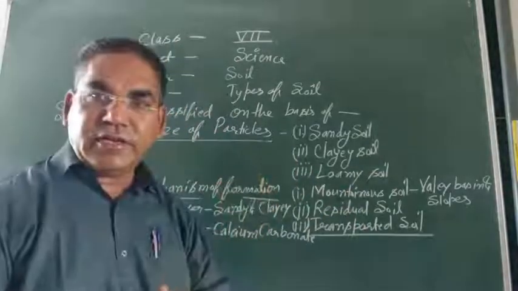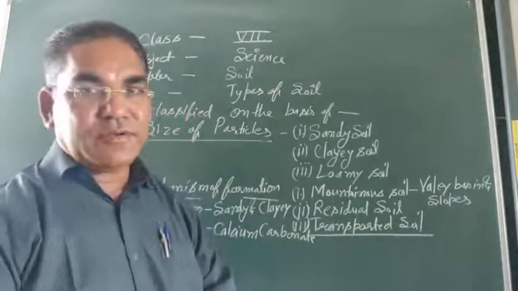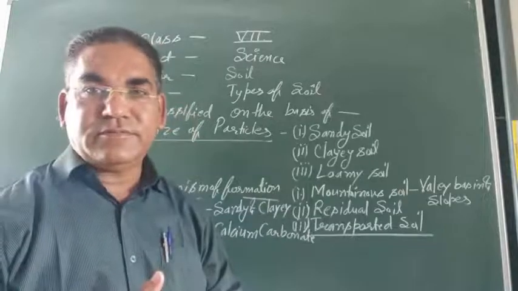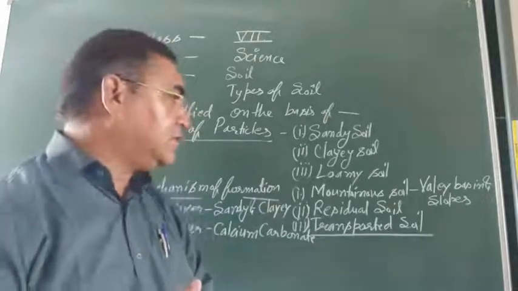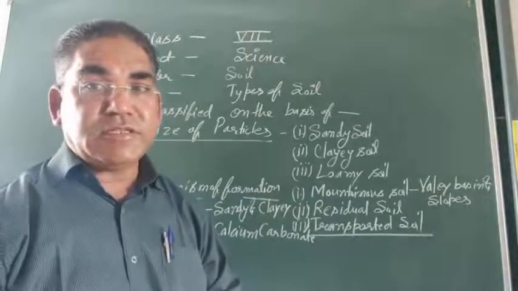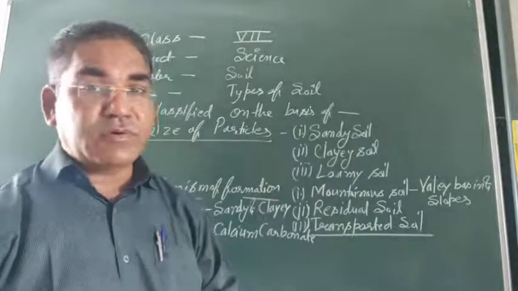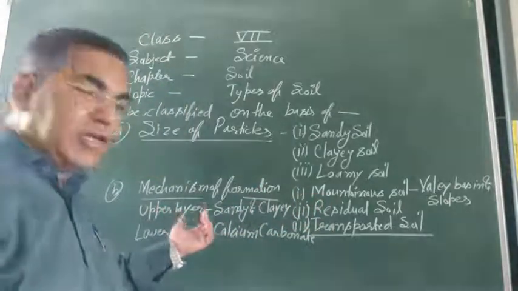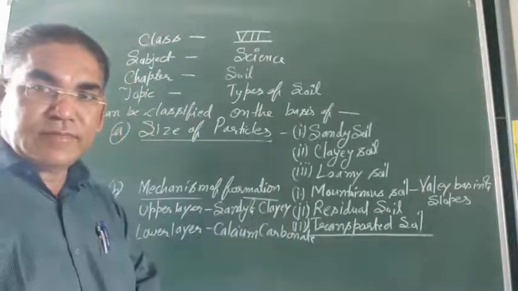In the case of mountainous soil, as you are looking around, various mountains are cut down and dug out by our government for mining purposes, because at the base of the mountains there are a number of minerals, a rich source of different kinds of ores from which we obtain the metals. So in the upper layer of the mountainous soil, the sandy soil and clay soil are there, right?